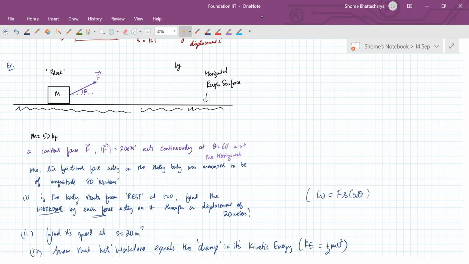Okay, so how many forces in total are acting on the body? Yes, Adinath, that's correct. Frictional force. Okay. But frictional force will do negative work. You have to understand one thing, Adinath. Frictional force will end up doing negative work because its direction is opposite. And the rest of your answers are correct. Very good.